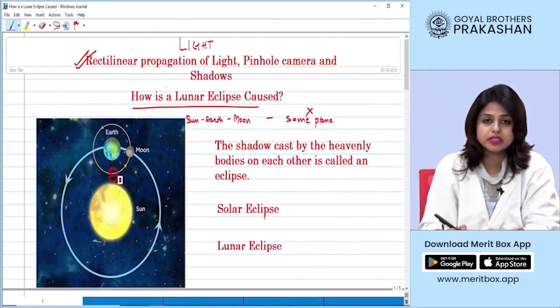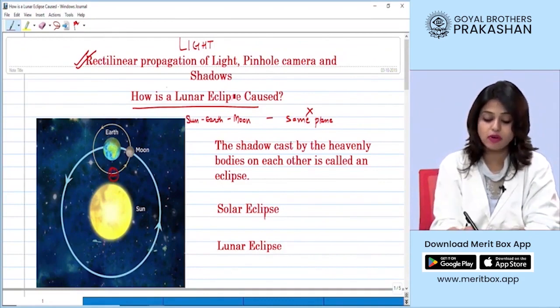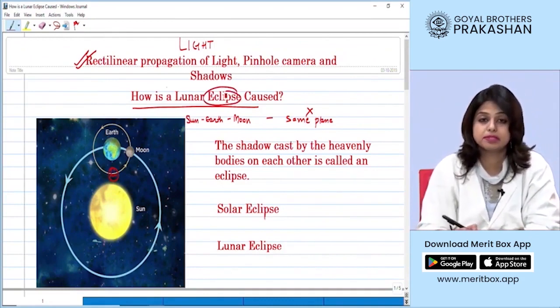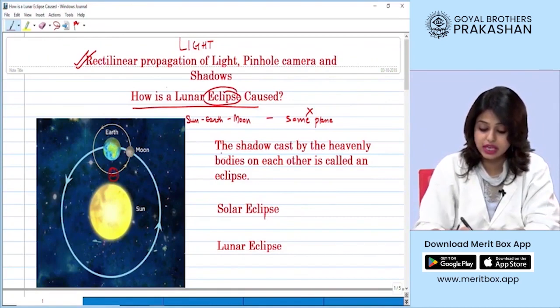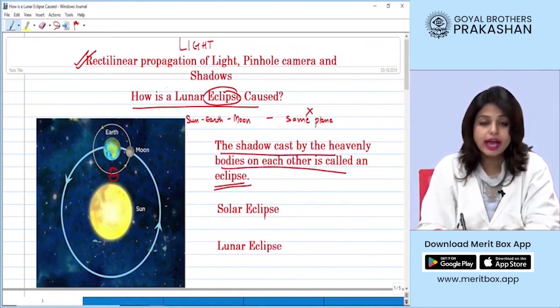When this happens, either the shadow of the earth can fall on the moon or the shadow of the moon falls on some part of the earth. Due to this, we see a phenomenon we call an eclipse. So for a definition, we can say the shadow cast by the heavenly bodies on each other is called an eclipse.